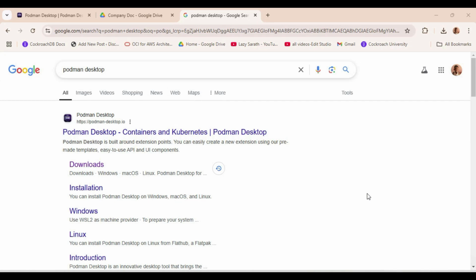Hello, welcome back. Now I'm showing how to download Podman Desktop and how we can install it on our laptop. Okay, see, now here you can see this, right? What is Podman? Podman is useful for containers and to build those containers. Previously we have seen Docker Desktop, right? Same thing like this, we have Podman Desktop.